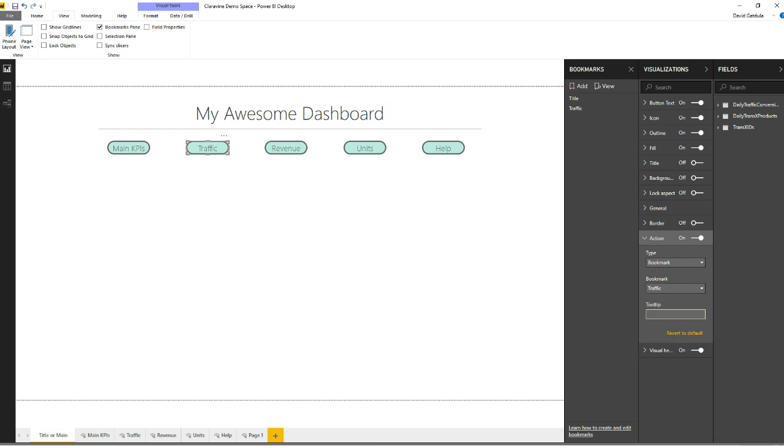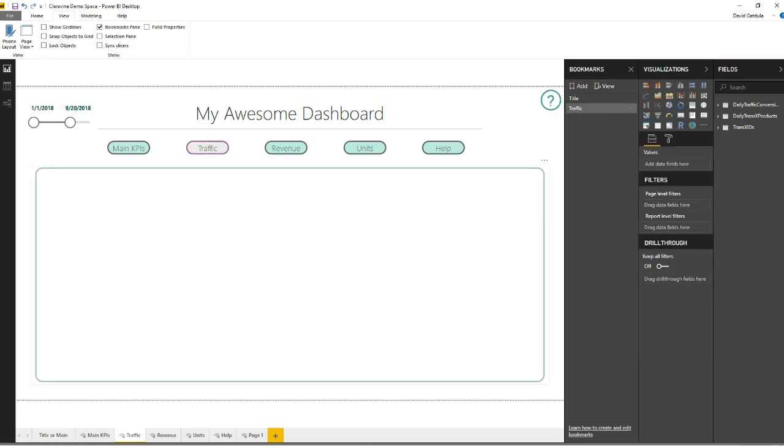You can add a tooltip if you'd like to. You can always change it back if you want to just start over again. But basically, that's the action that we want to take. So when they click on this, in Power BI Desktop, if you press Control and click through traffic, bingo, look at that. We have navigation to the traffic page.